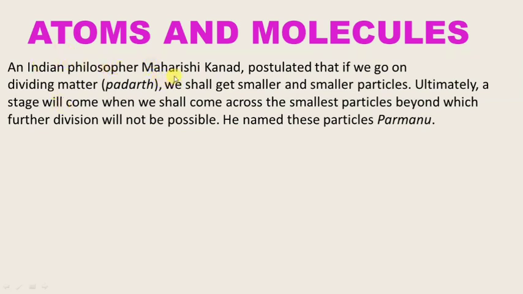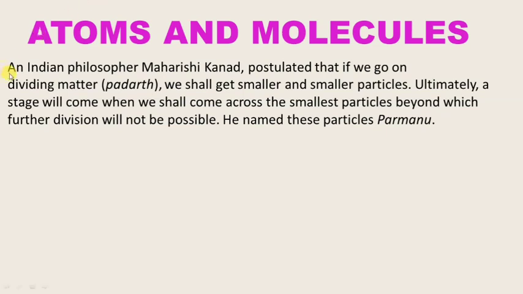There was an Indian philosopher named Maharshi Kanad. He postulated that there are smaller particles that make up atoms, and those smaller particles are to be called Paramanu according to him, and that cannot be divisible. It means Paramanu is the smallest possible matter which cannot be divided into other particles.